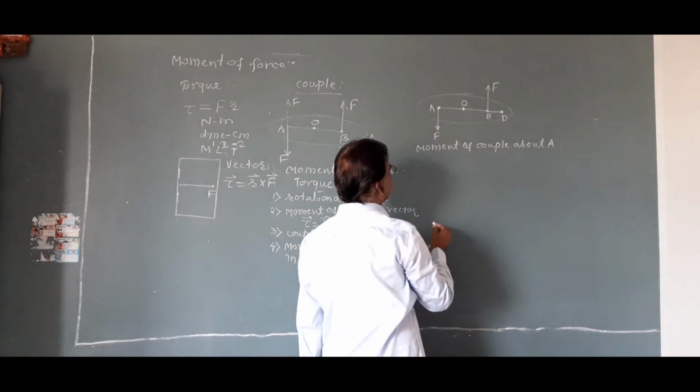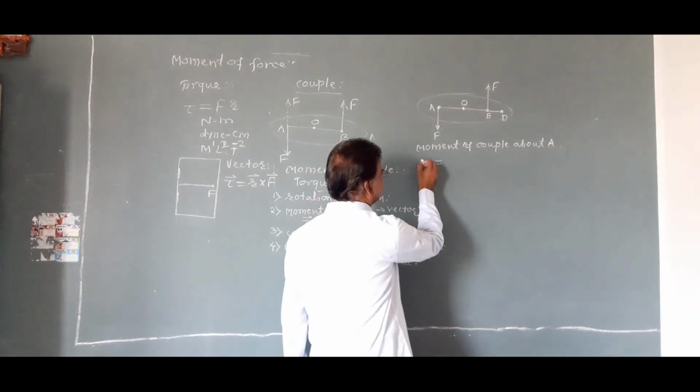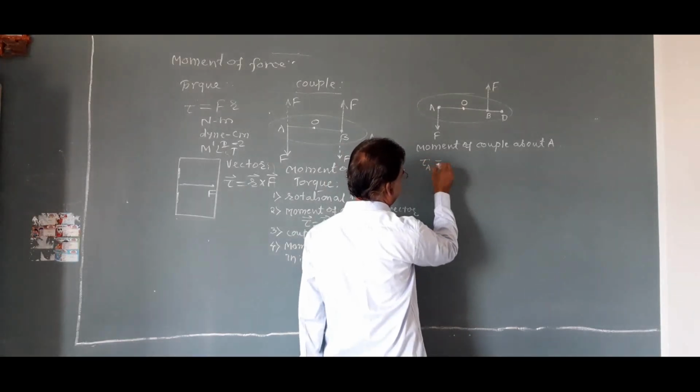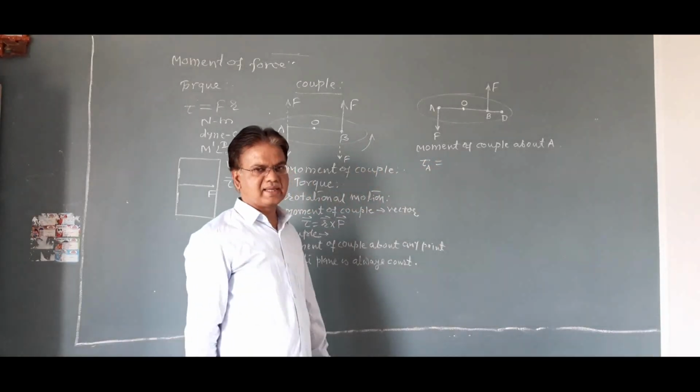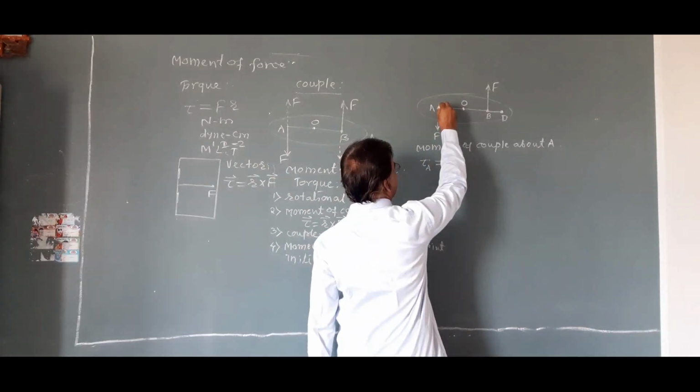Then the moment of couple about point A, say M_A, is equal to,